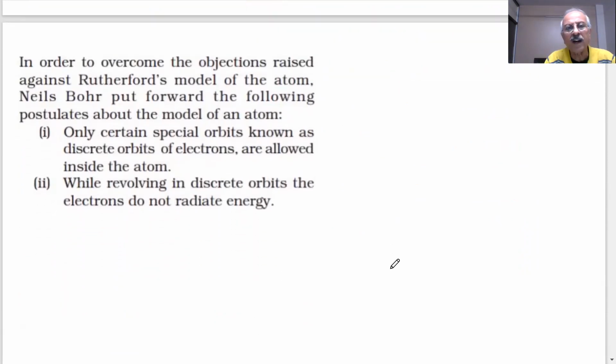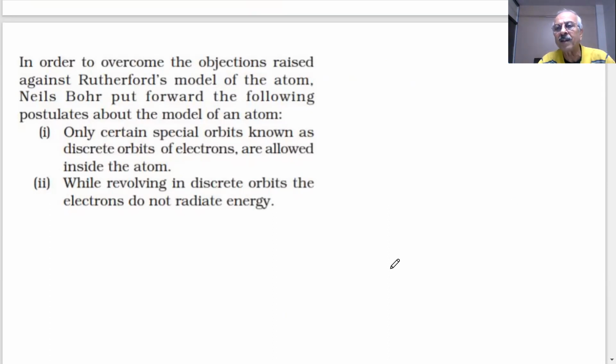In order to overcome the objections raised against Rutherford model of atom, Niels Bohr put forward the following postulates about the model of the atom. You know what are postulates? That atom is stable, and you have discovered the nucleus, and then at the same time spectra were being determined. We will discuss later on what is the spectra. And the hydrogen spectrum was studied in great detail. After all these experiments, Bohr made certain postulations.